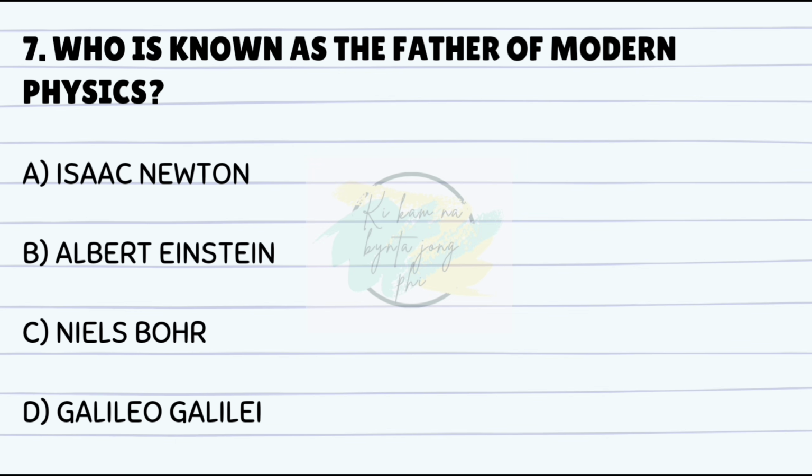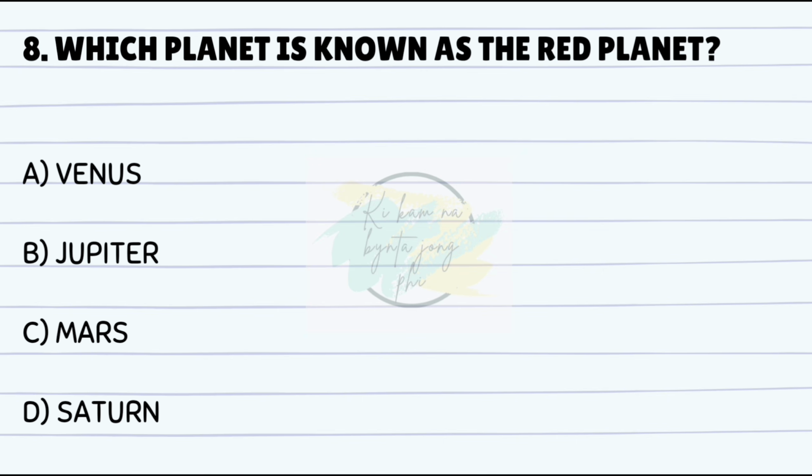Who is known as the father of modern physics? Answer is B. Albert Einstein. Which planet is known as the Red Planet? Answer is C. Mars.